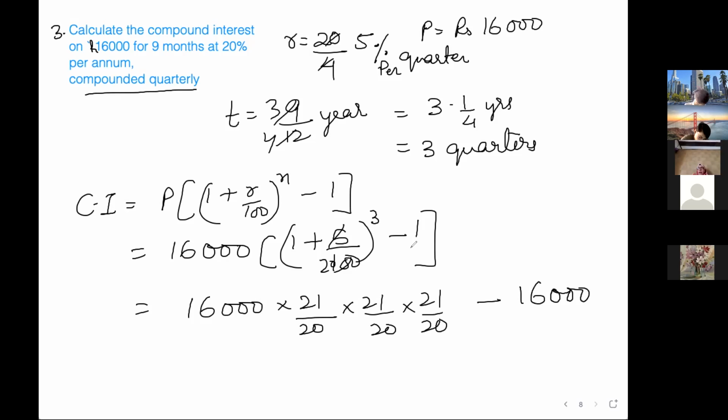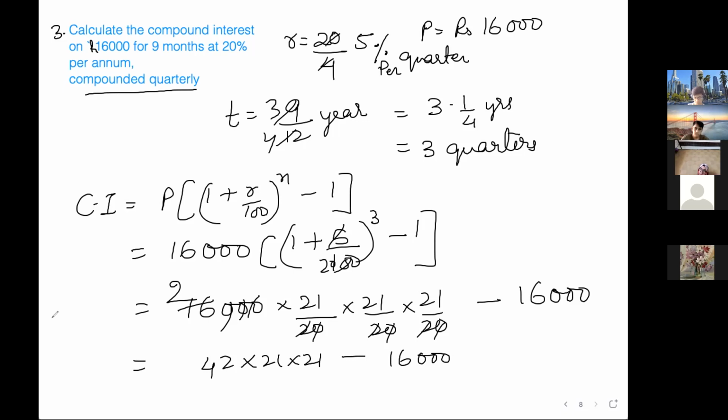Okay, I have moved 16,000 inside. 3 0 canceled. Okay, 2 2s are 4, 2 4s are 8, 8 2s are 16. Okay, so take the cube of 21 and then subtract 1 from it. Let us do 2 1s are 2, 2 2s are 4, 42 into 21 into 21. 21 squared, anyone remember? Anyone remembers 21 squared?